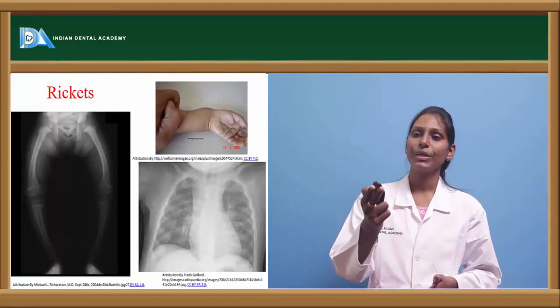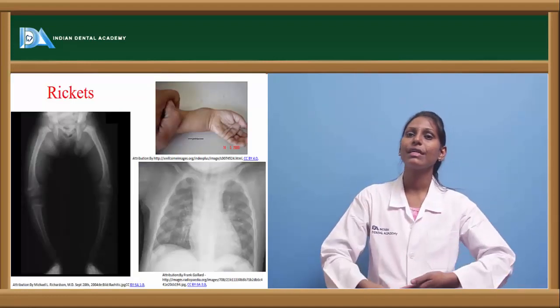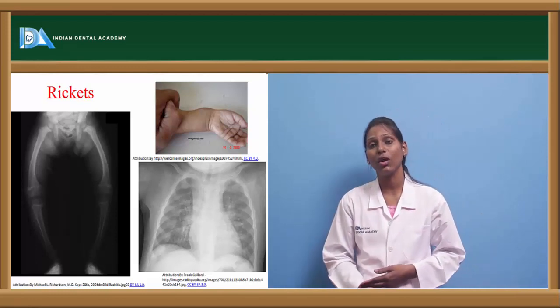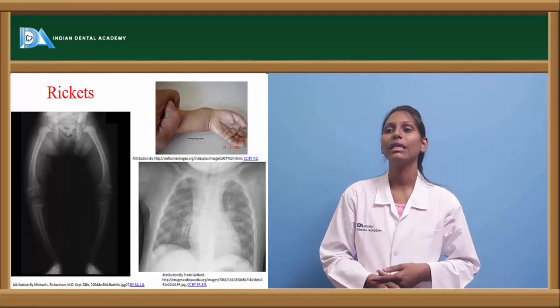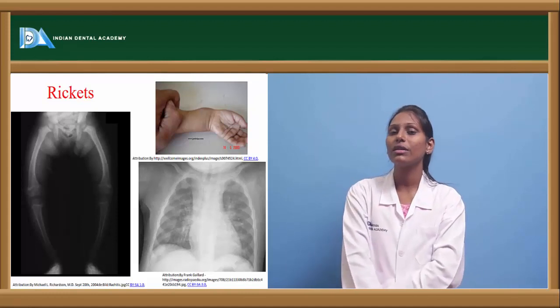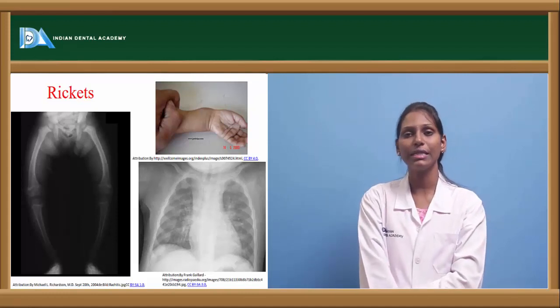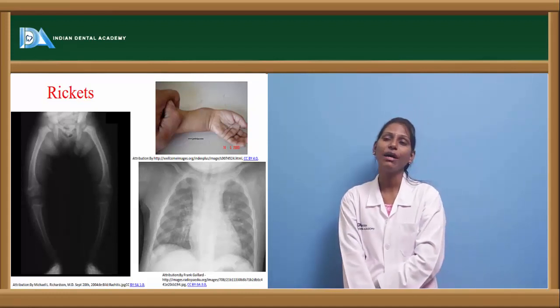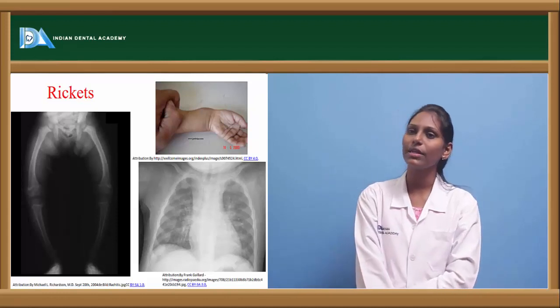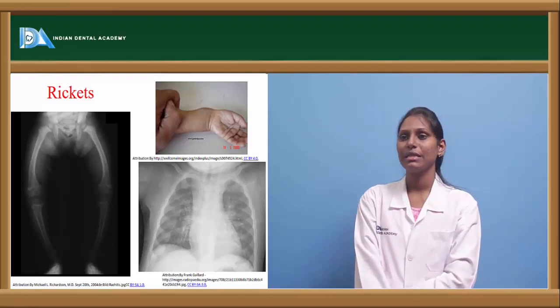This is a picture showing rickets. In rickets we can see bow legs, and these bow legs are called genu varum. There is also something called knock knees. Knock knees is nothing but genu valgum. So genu valgum is knock knees, and genu varum is bow legs, seen in rickets. In these cases we can see stunted growth and bowing of legs.